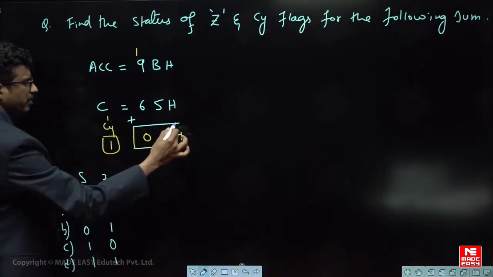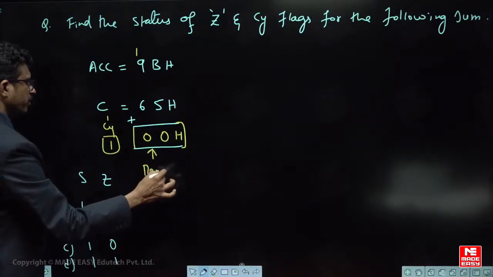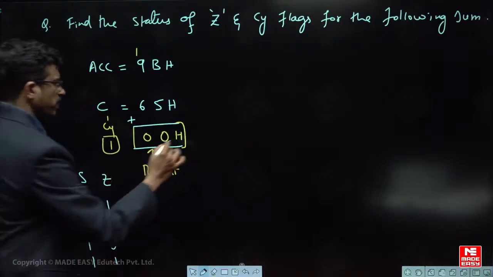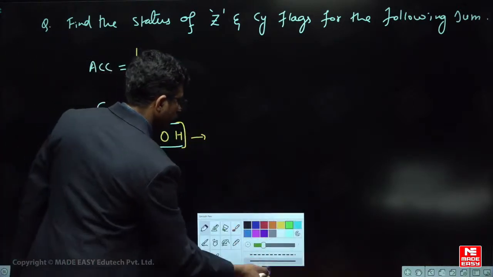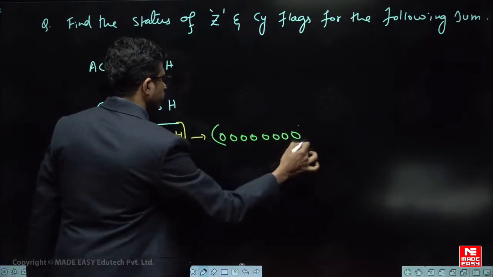This is the result. So this result is stored in the accumulator. This is the result, right? So from this result we have to find the status of these two flags. Okay. Now expand this result in the binary form. What is the value? You get 0 0 0 0 0 0 0 0, right? This is all simply binary form.